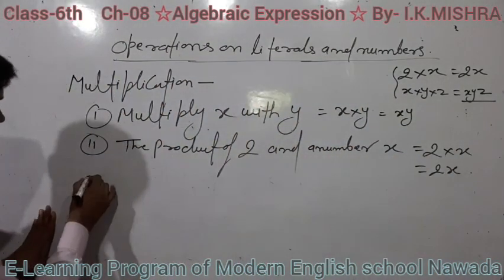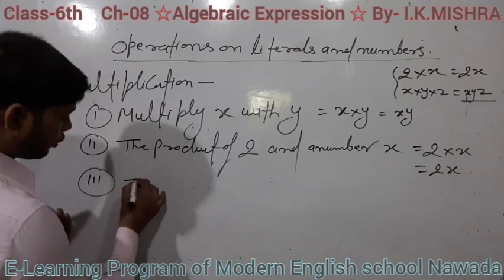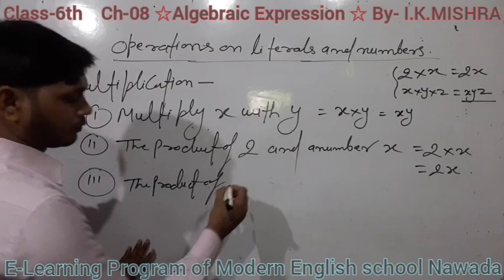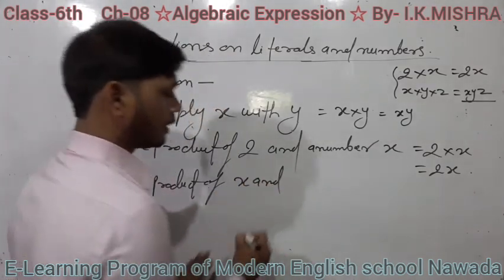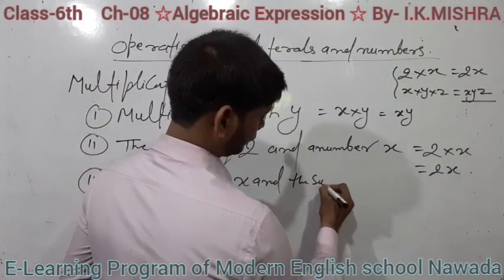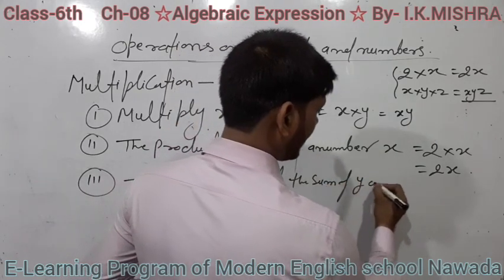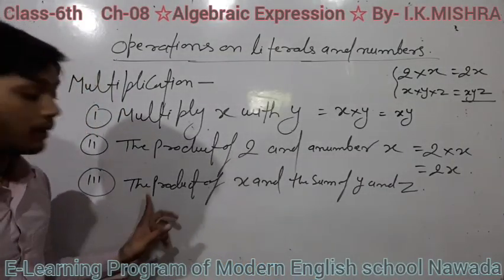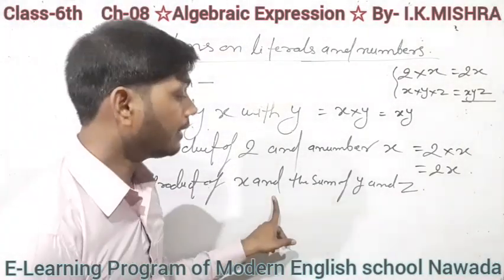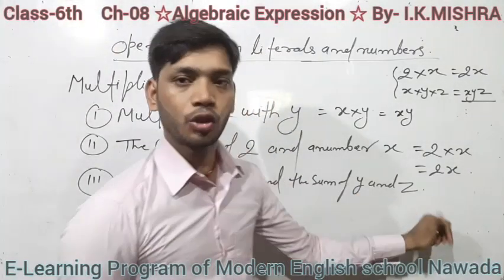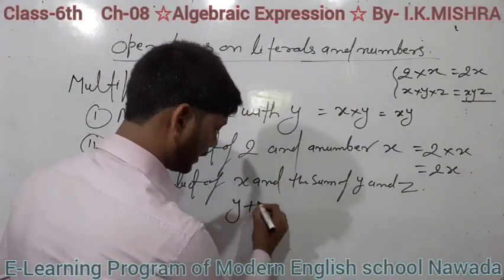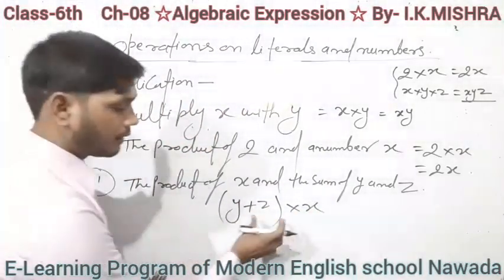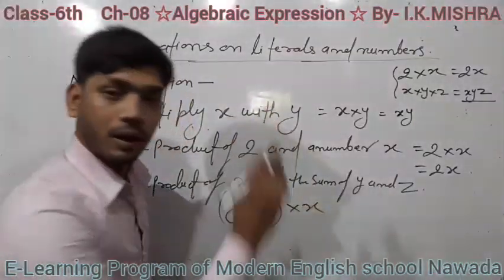Now friends, here: the product of x and the sum of y and z. First of all write the sum y plus z, and you have to multiply by x. So x into y plus z.